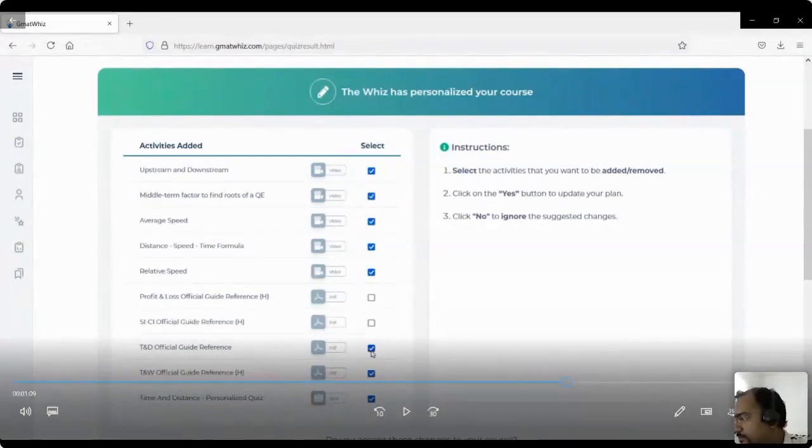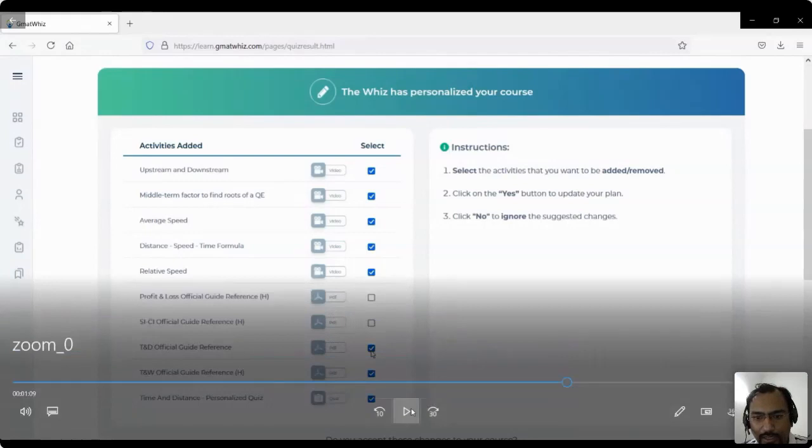So it is suggesting topics of time and distance also, as you can see, average speed or time and distance. If they feel that you're not doing well in these particular topics, that will also be suggested. But apart from that, if the Wiz feels that you can definitely improve on something else, and the topic might not be related to time and distance, it will also suggest that. Now the best part is previously either you had to accept all these suggestions or not accept it at all, and it was a one-time thing. But now what you can do is, Piyush, you can resume the recording if you want to.